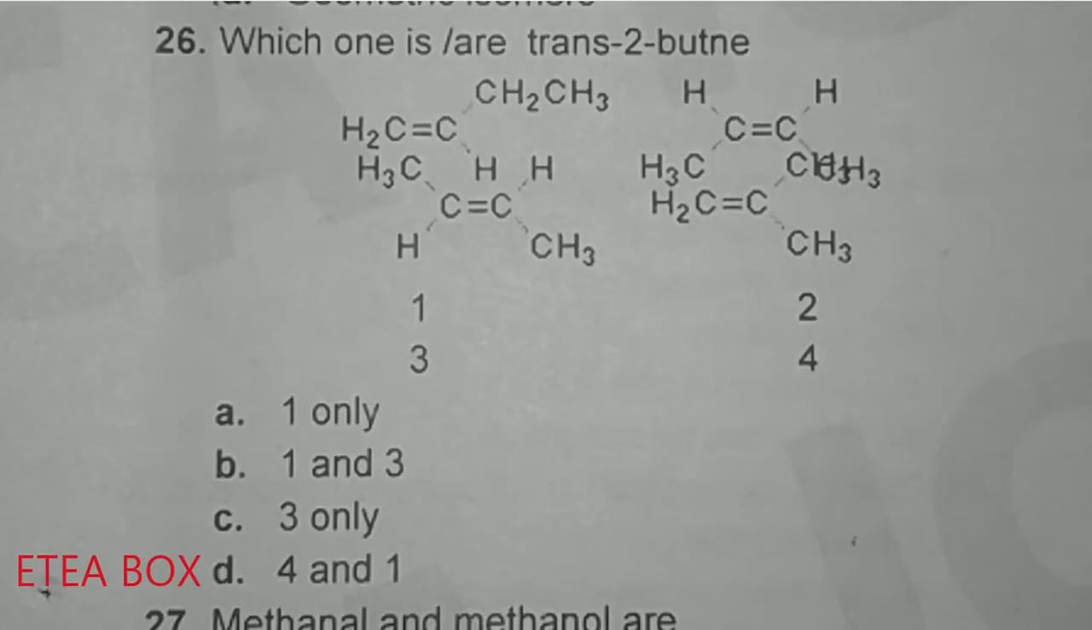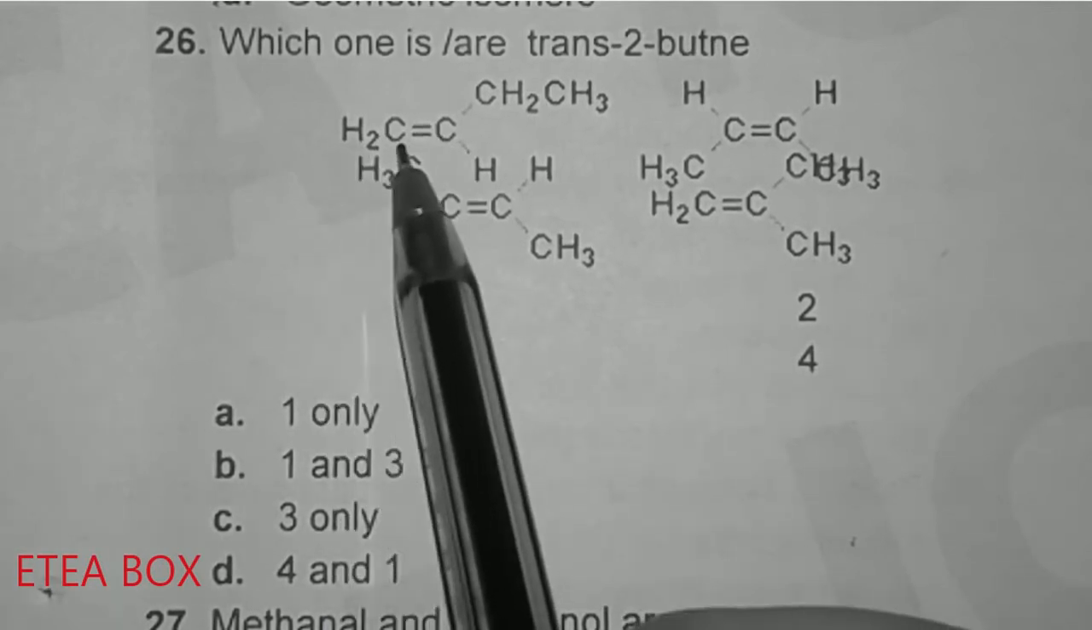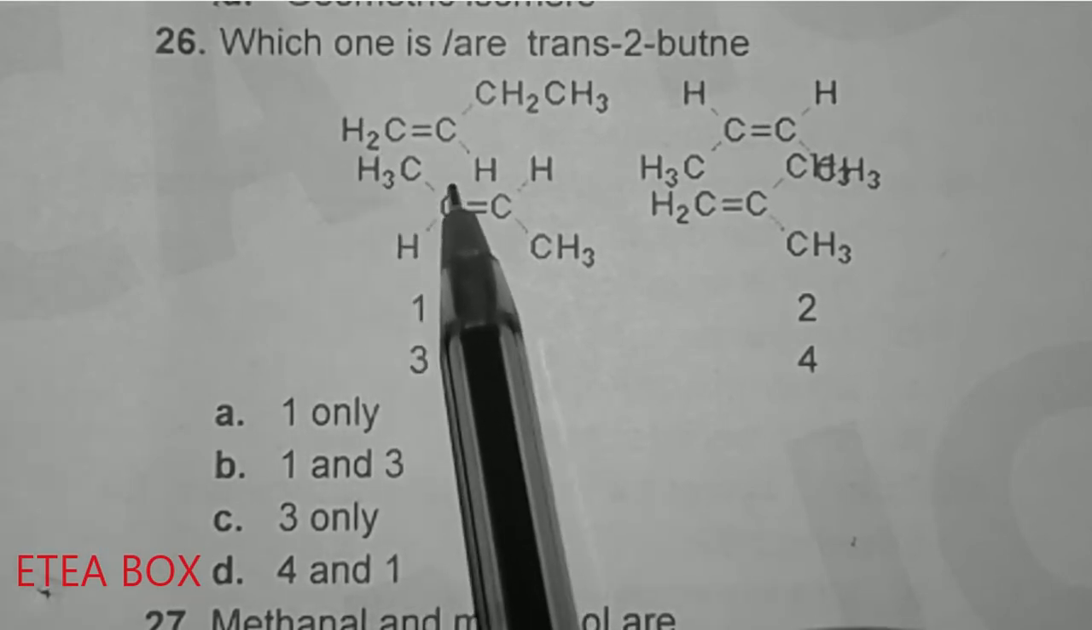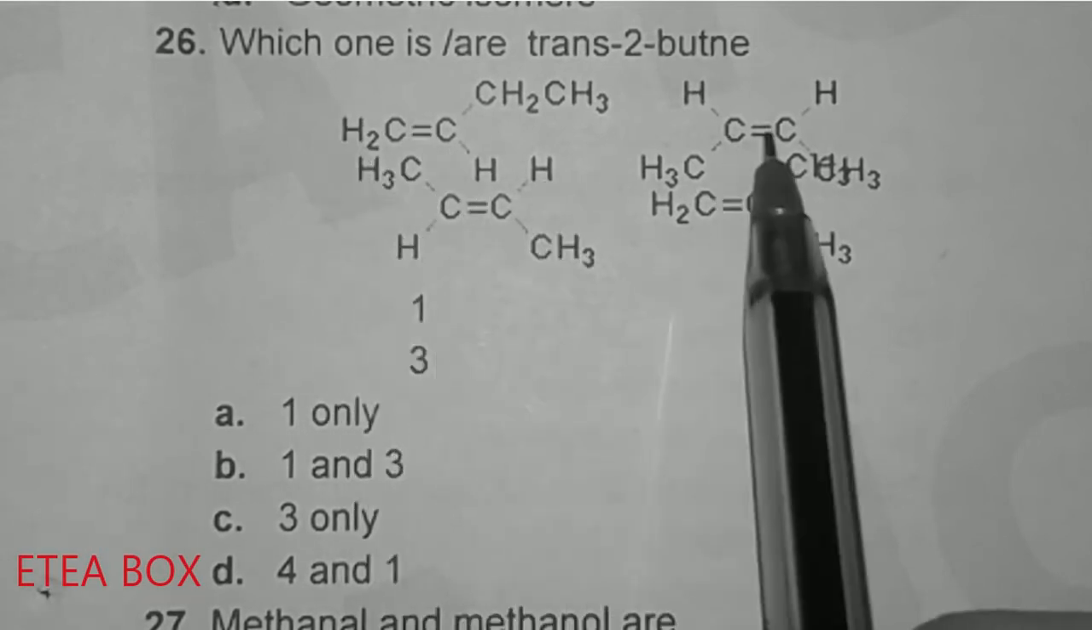Which one is the trans-2-butene? Now look at here, option A. This one structure, look at here. This carbon contains two same groups, so that's why this one is not trans-2-butene.